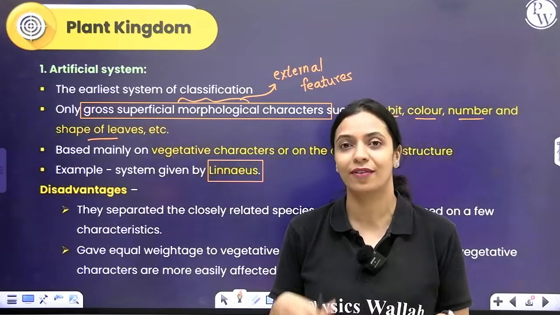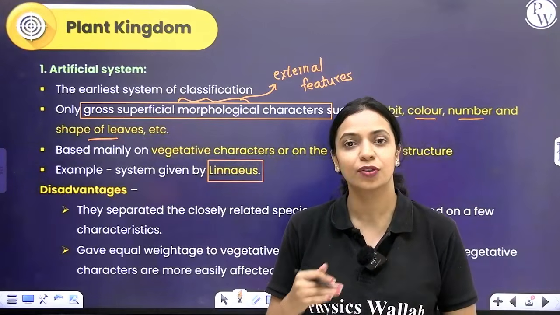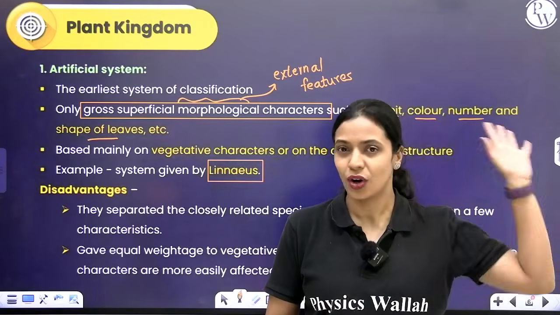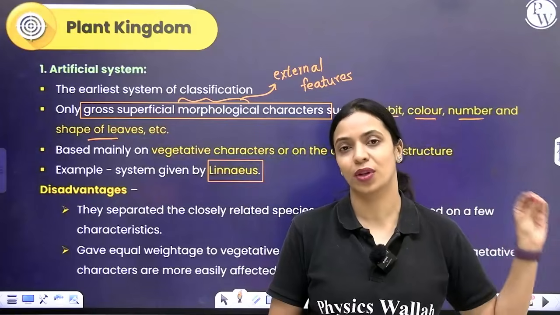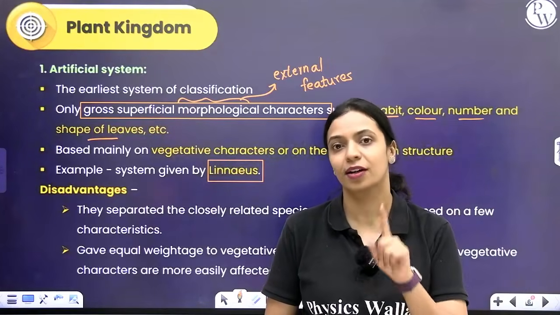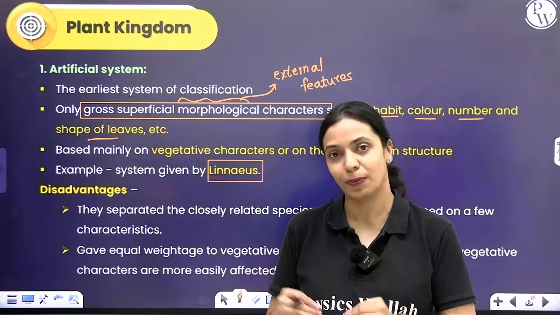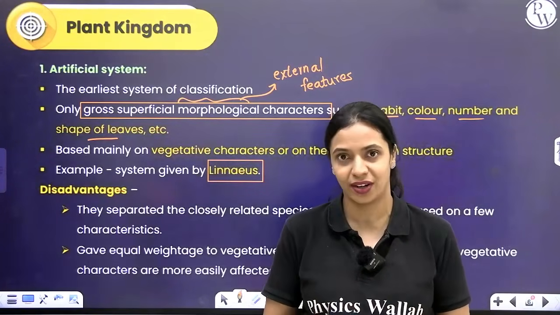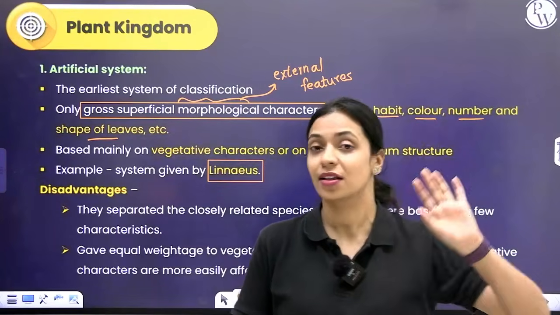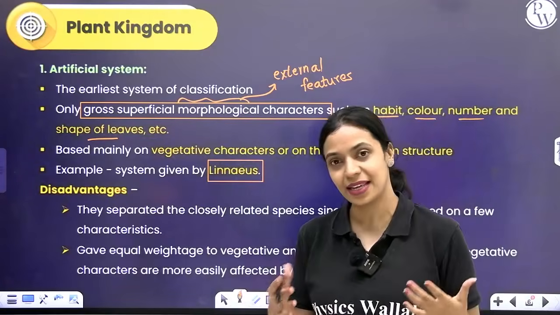In a plant, you have vegetative parts and your reproductive parts. The root, stem and leaves are considered to be vegetative parts, and parts that are involved in sexual reproduction like the flower, fruit and seed are considered to be your reproductive parts. He mostly considered vegetative parts for his classification. Even if he considered sexual parts, it was mostly about the structure and number of stamens. So these are the criteria that Linnaeus used to classify angiosperms in his artificial system.